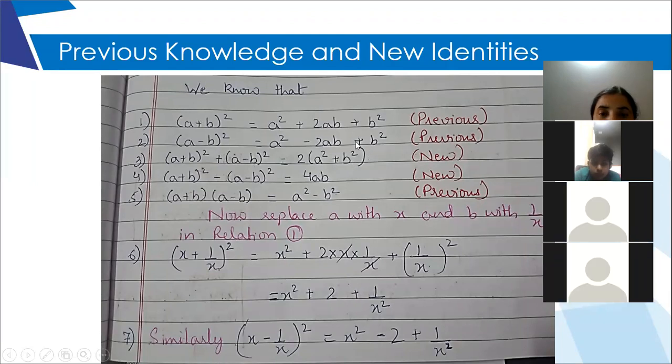The end result you need to learn. (a plus b) whole square plus (a minus b) whole square will give you 2 multiplied by, within bracket, a square plus b square. So this is a new one. In class 8, we used to use them separately. Now we will be adding them as well as subtracting also. So write down the third one.